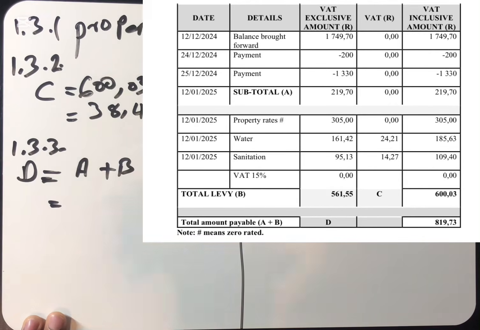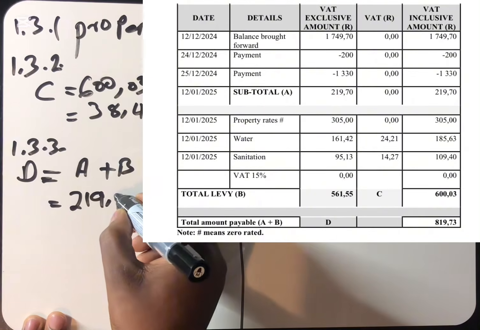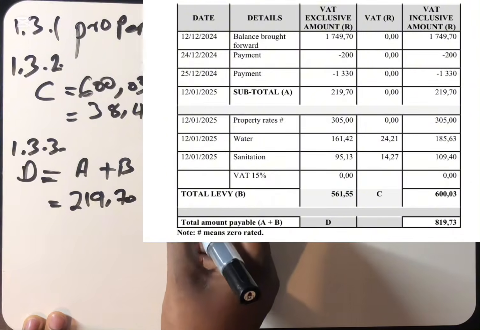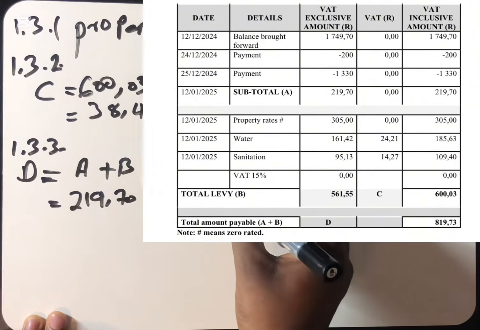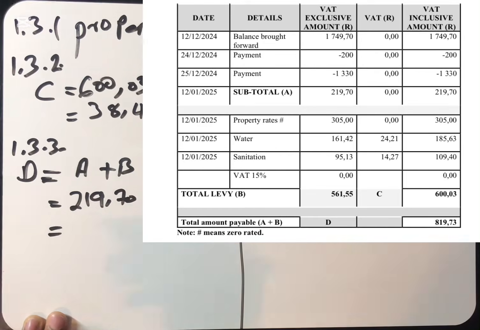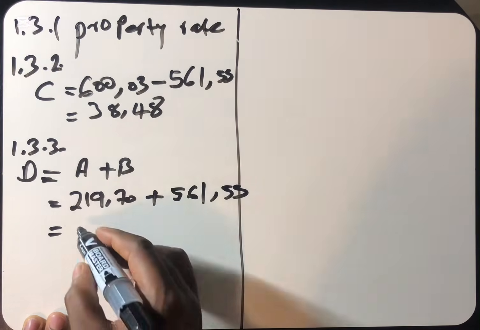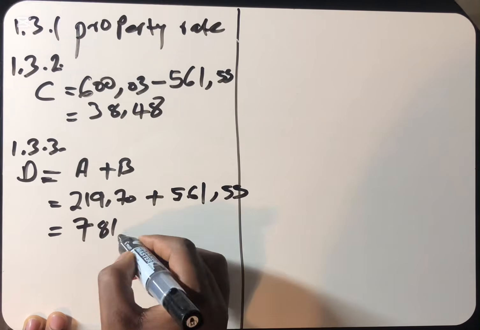And what is the value of A? The value of A is 219.70. Plus B, what is the value of B? It is 561.55. So we use a calculator to find the combination here. We found that it is 781.25.